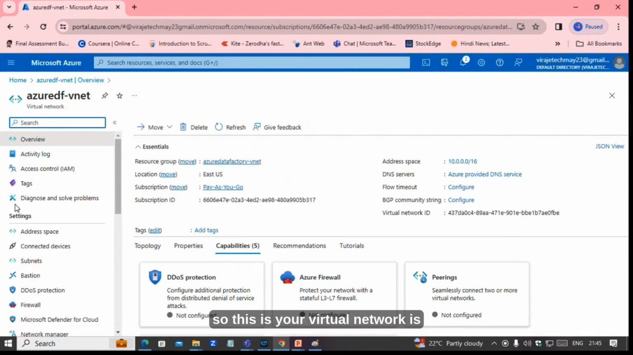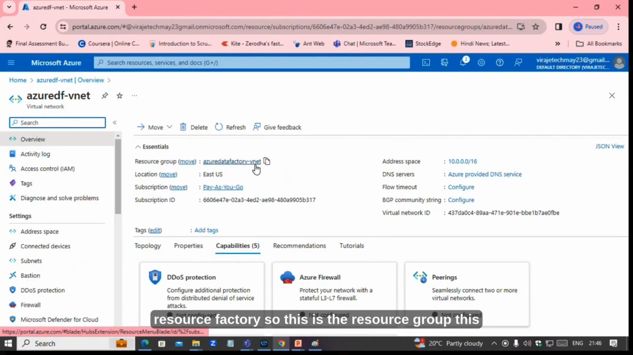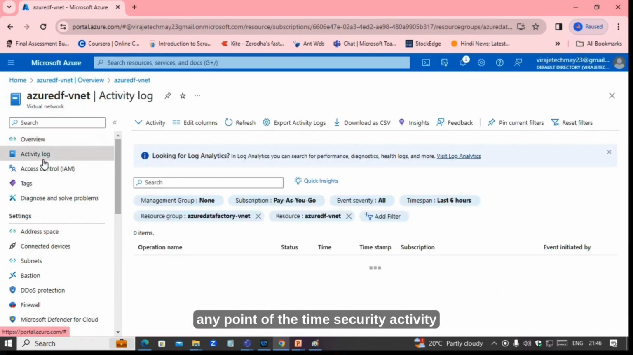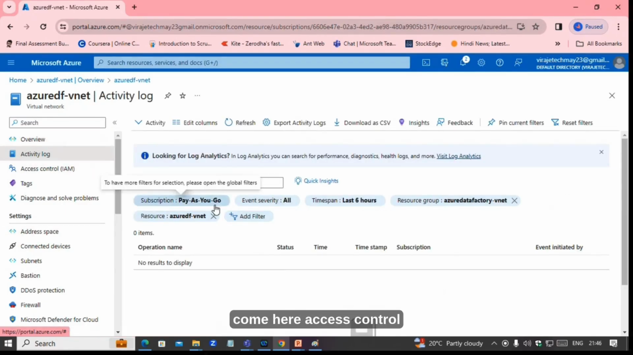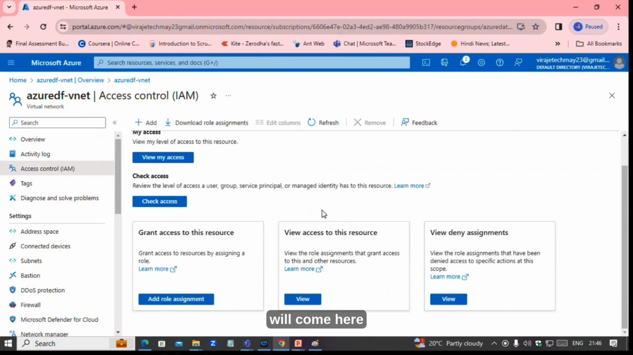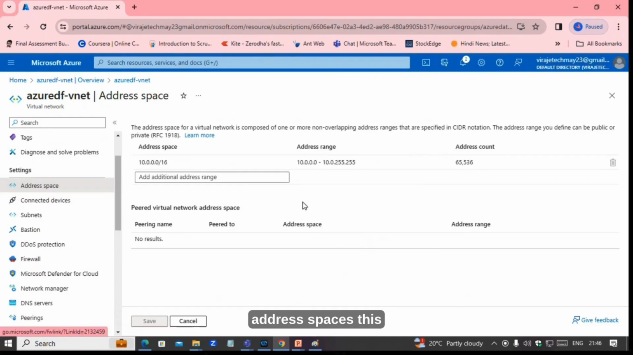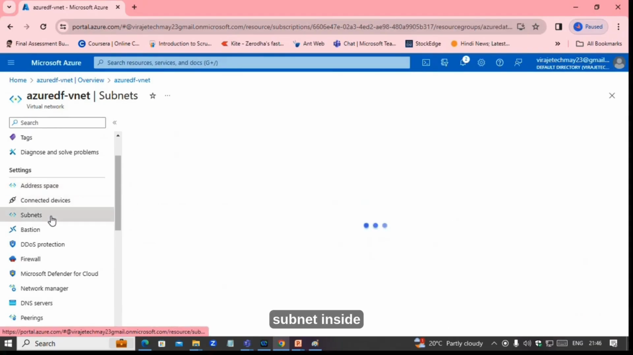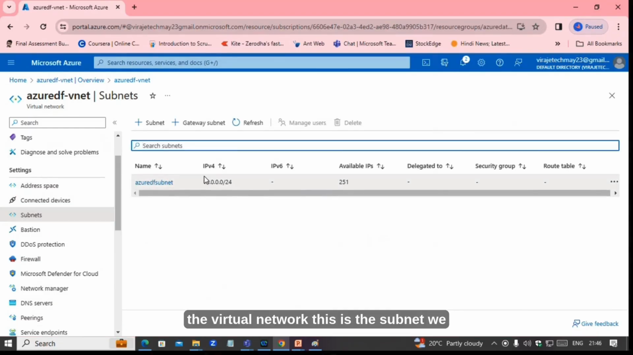So your virtual network is created. This is the resource group. This is the DNS servers, address space. We can enable security at any point of time. Activity log will come here. Access control will come here. Address spaces. This is the address space range. So these two digits will be changed, the rest will be the same. Subnet. Inside the virtual network, this is the subnet. We can add multiple subnets.